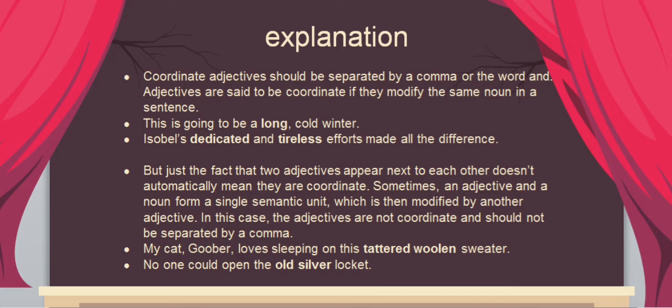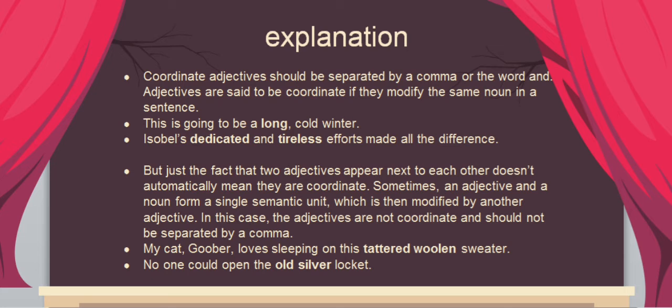Next, just the fact that two adjectives appear next to each other doesn't automatically mean they are coordinate. Sometimes an adjective and a noun form a single semantic unit which is modified by another adjective. In this case, the adjectives are not coordinate and should not be separated by a comma. Example: my cat Gabber loves sleeping on this tattered woolen sweater.